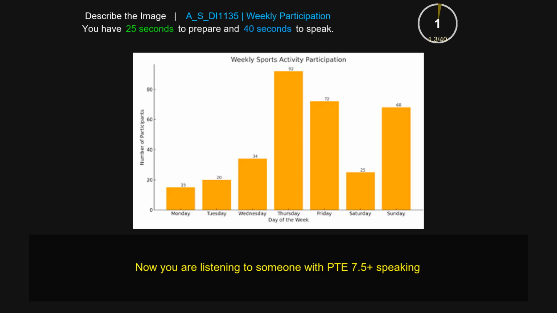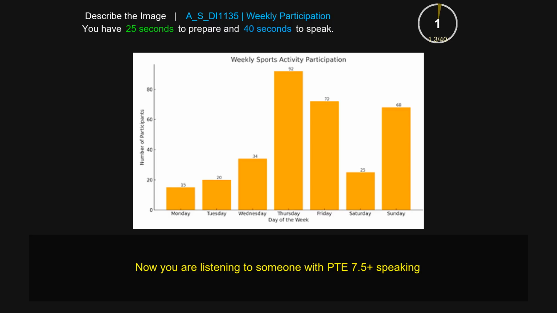The graph gives information about weekly sports activity participation. It includes Monday, Tuesday, Wednesday, Thursday, Friday, Saturday, and Sunday, and the numbers of participants are 20, 40, 60, and 80. The highest number of participants is on Thursday, on which 92 participants participated. On Friday, there are 32 participants, and on Sunday, there are 68 participants. Additionally, on Tuesday, there are only 20 participants, and on Monday, there are only 15 participants, which is the least amount.